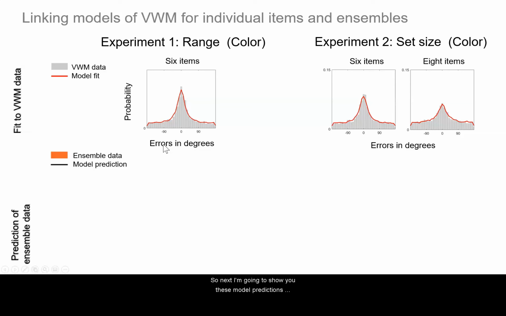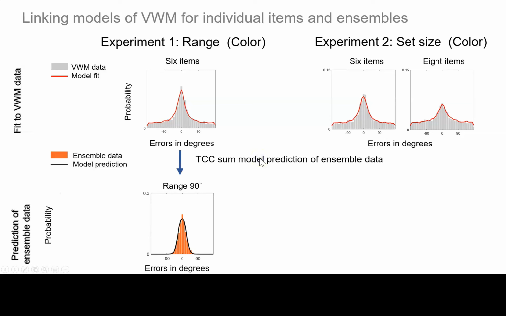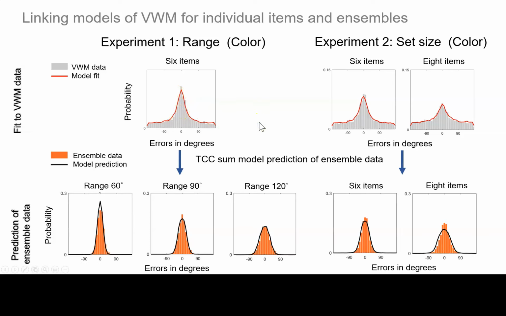So next I'm going to show you these model predictions just for one of the conditions first. So here are the predictions of the sum TCC model of data in the ensemble task, and the condition is range of 90 degrees. And the orange bars are the data, and the black line is the prediction of the sum model. So again, I want to emphasize that these are not model fits, but model predictions using d prime estimates from the visual working memory task. And here are predictions in other conditions.